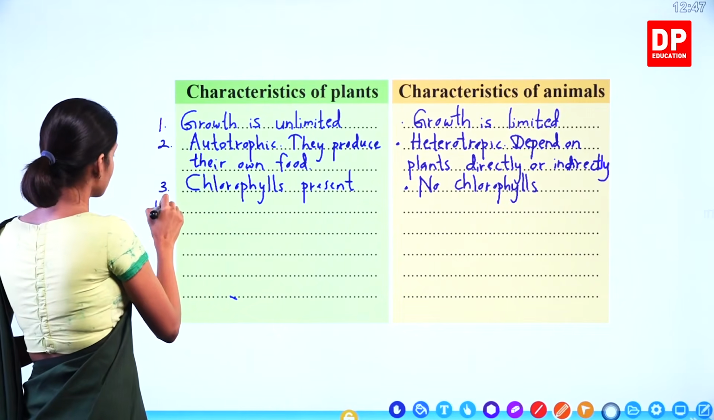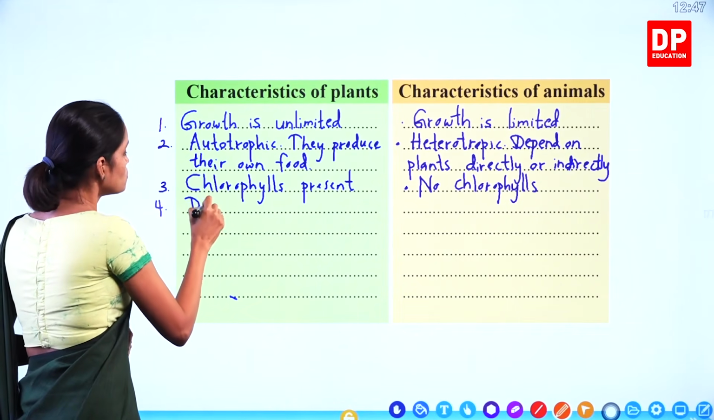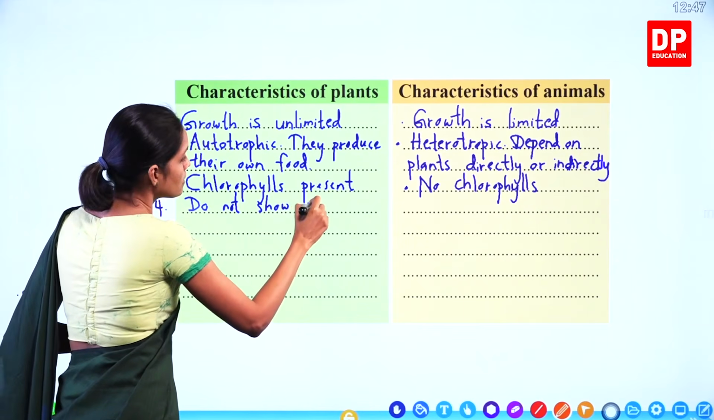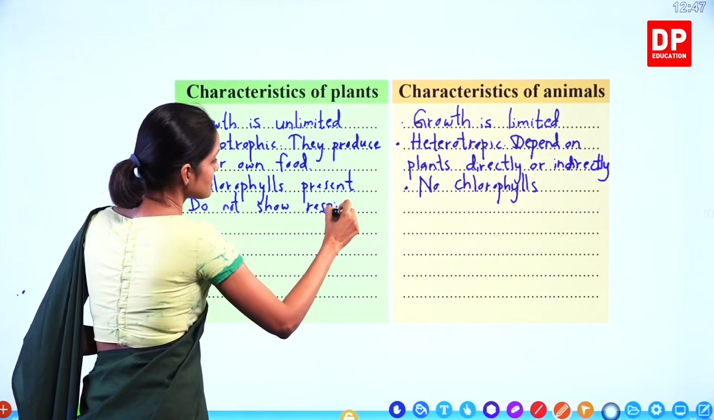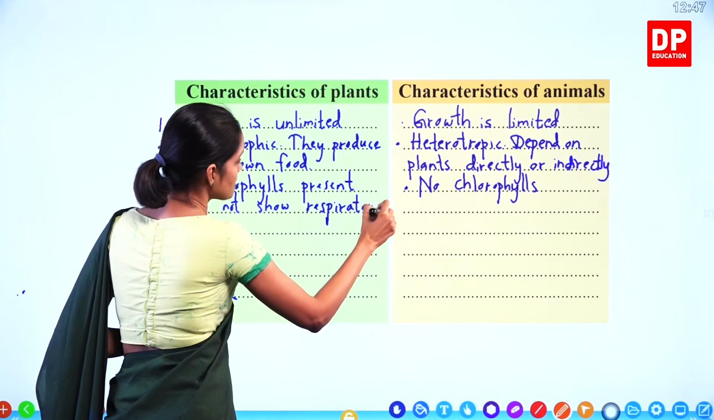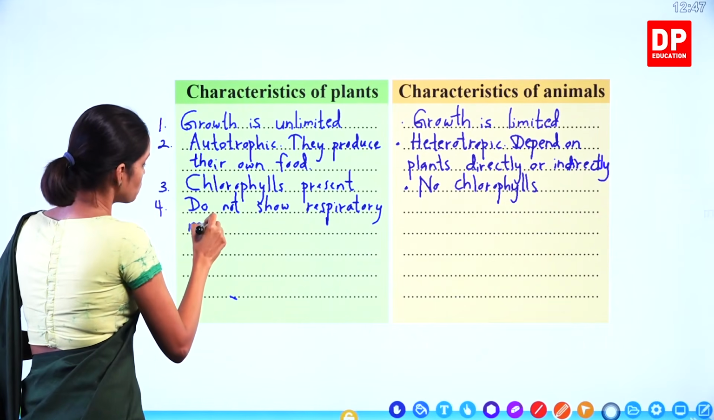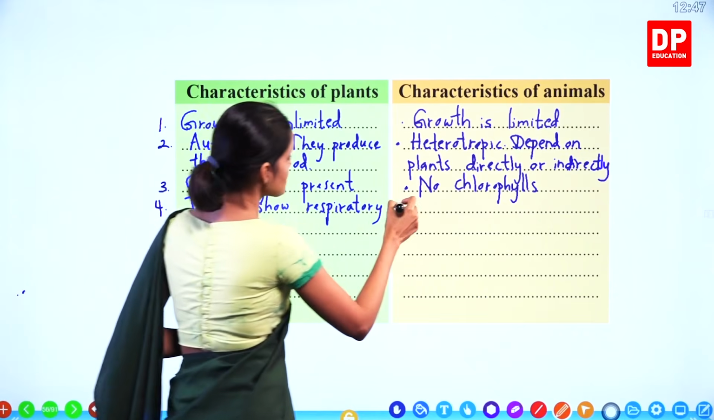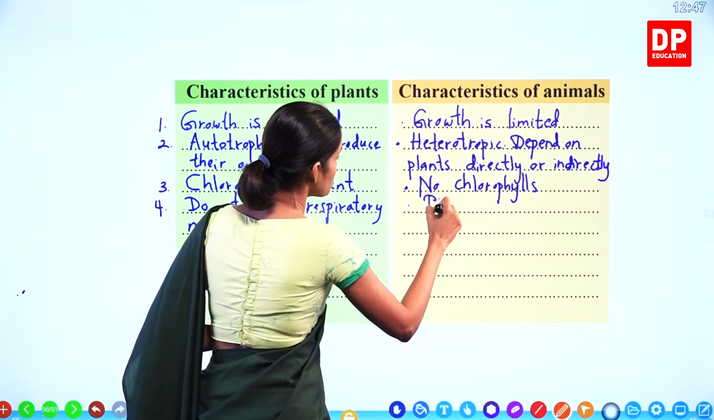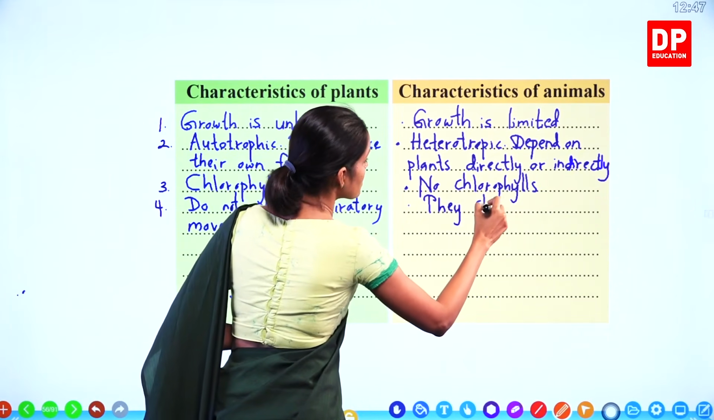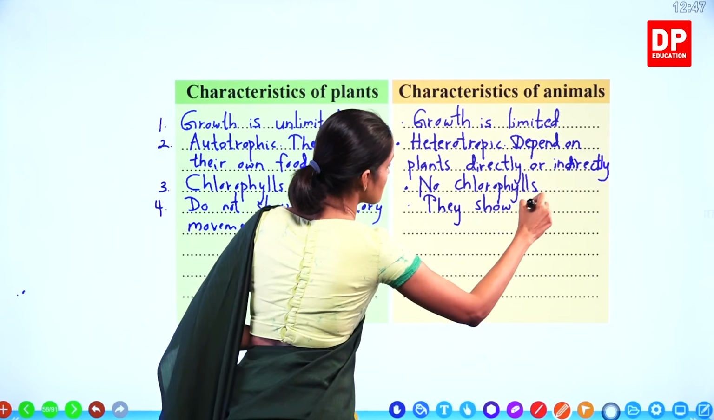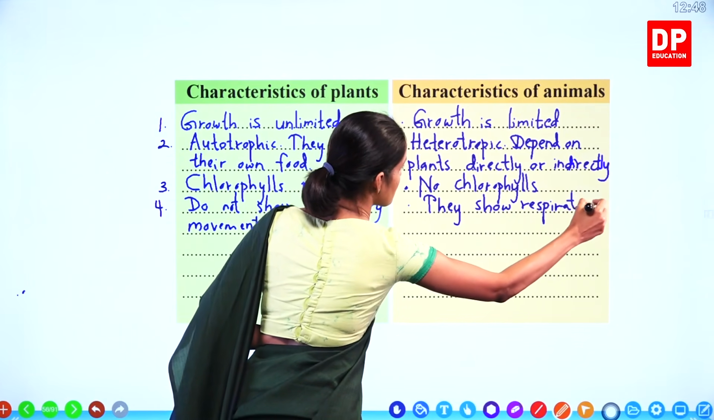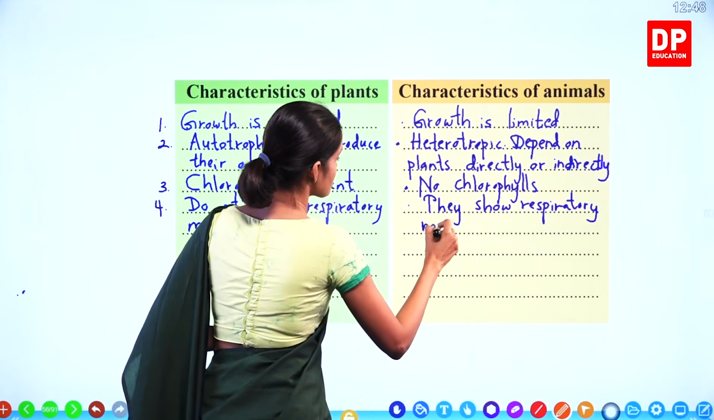We'll write that. Plants do not show respiratory movements. And animals, they show respiratory movements.